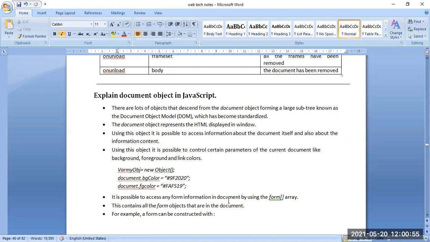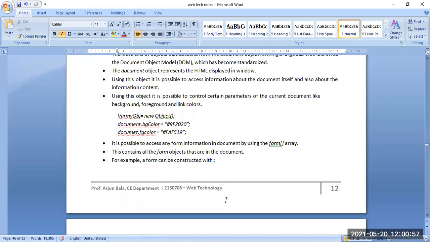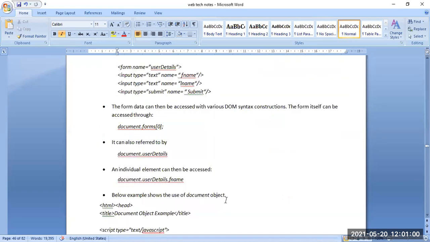For example, we can see here in the next part that a form has been constructed with the form name, that is the name of the user details. Then the input types: the first is the first name, that is fname, the second is the last name, that is lname, and then the submit option button is given. So first name, last name, and submit. A simple basic HTML form has been displayed in the showcase here as an example.